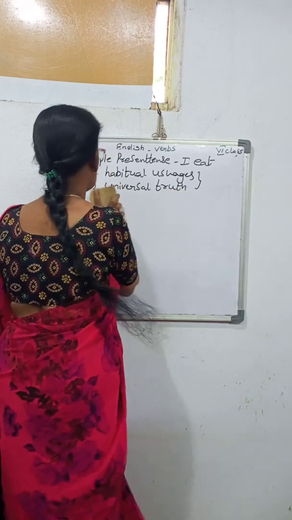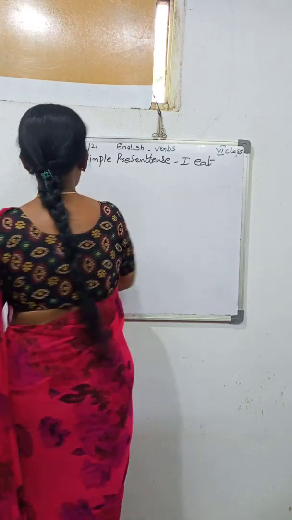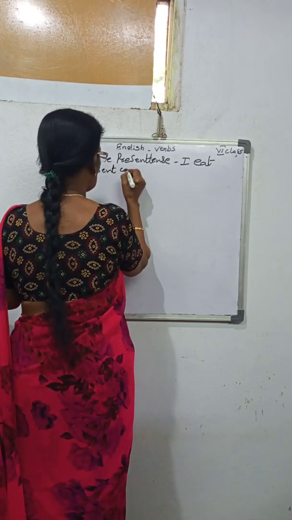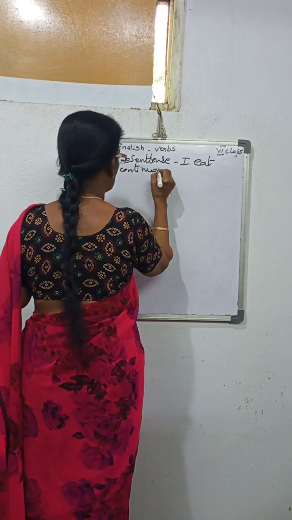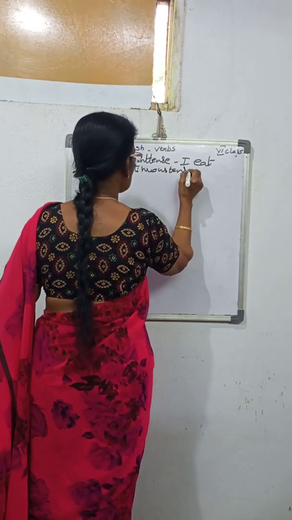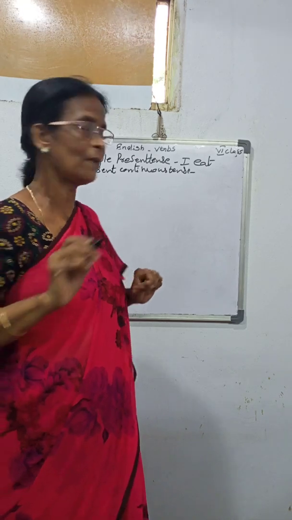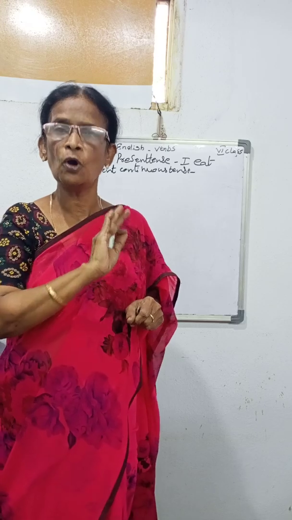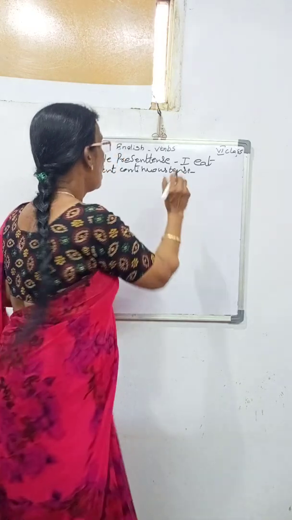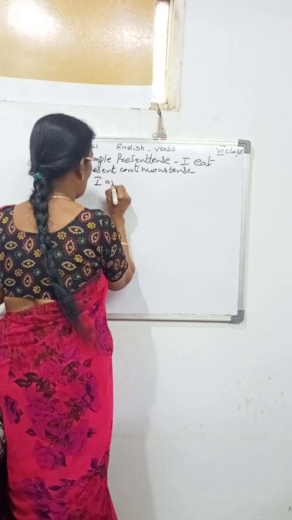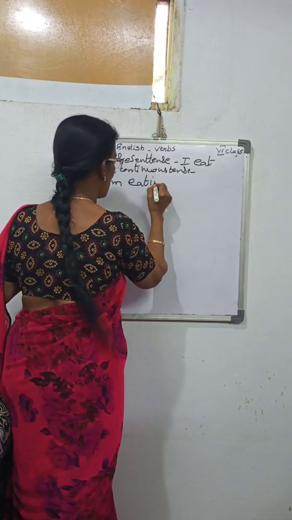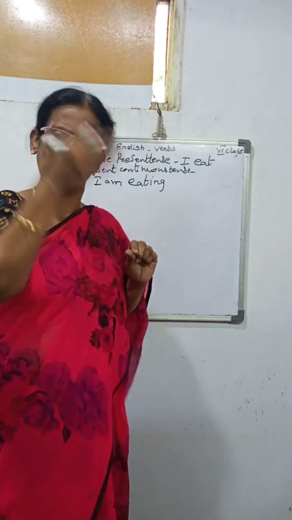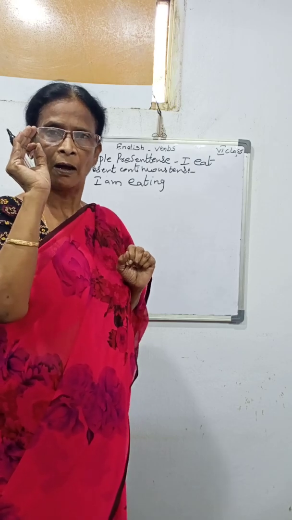So first one is the simple present tense, and second one is present continuous tense. Present continuous tense, by taking I only. Okay. So just now I told helping verbs. Without the helping verb, there is no meaning of the sentence. So I am eating. Any person, we, you, he, she, it, they, whatever you are taking, you have to use the helping verb.